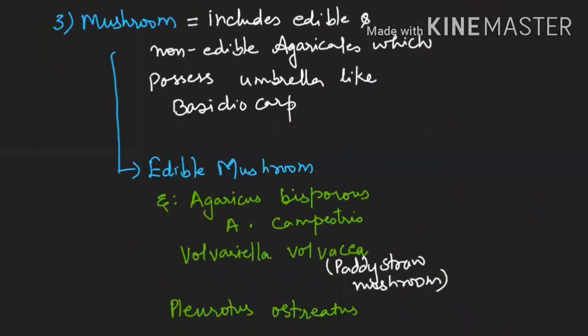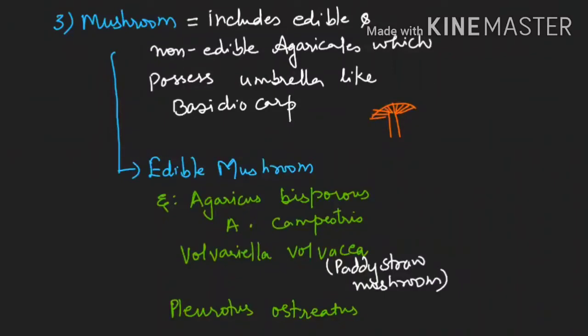Now next is mushrooms. They can include edible and non-edible ones, and they belong to the Agaricales. They have a basidiocarp which is umbrella-like, under which gills are present. That is why they are also known as gill fungi.